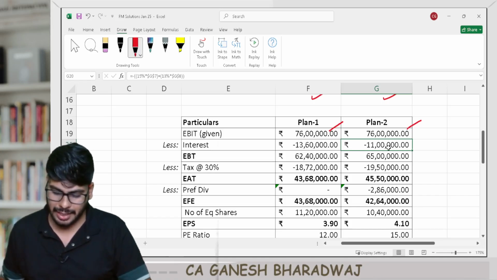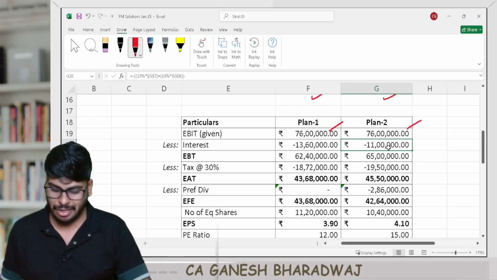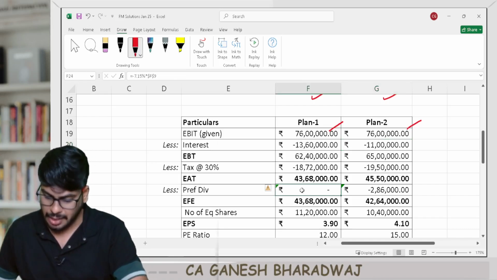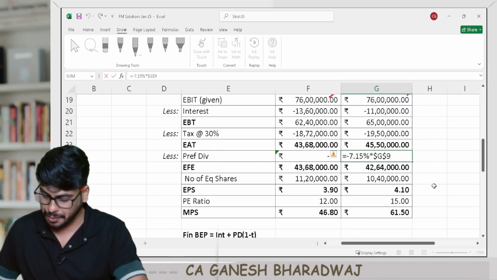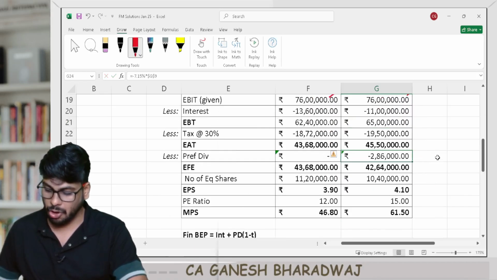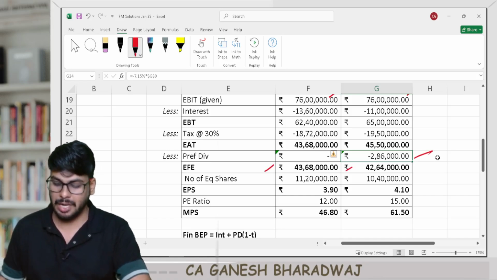So subtract the two, you get the EBT figure, minus tax rate, 30% applied on EBT, right? You get your EAT figure, minus preference dividend. Plan 1, no preference, 0. Plan 2, how much is it? 7.15% on this 40 lakh component. So how much do you get? You get a preference dividend of 2,86,000. You subtract that also, you get your earnings available to equity shareholders.